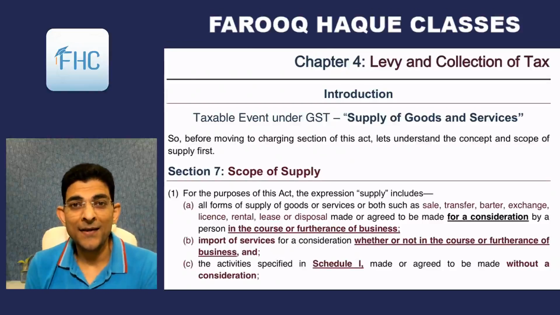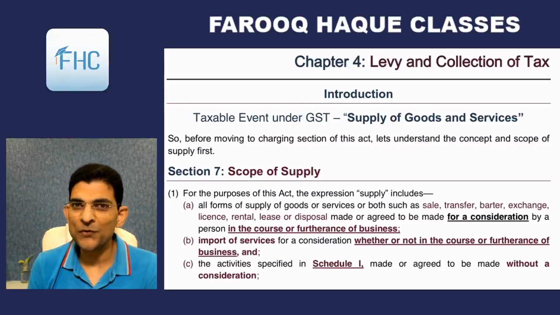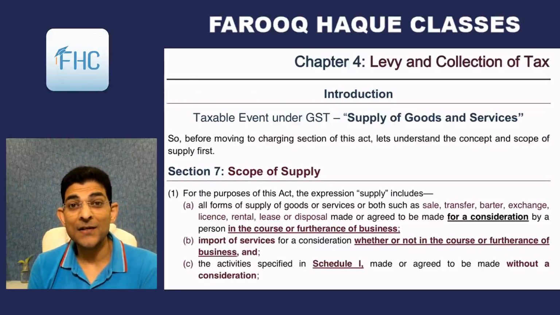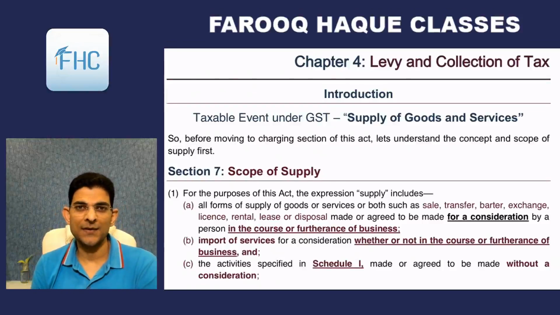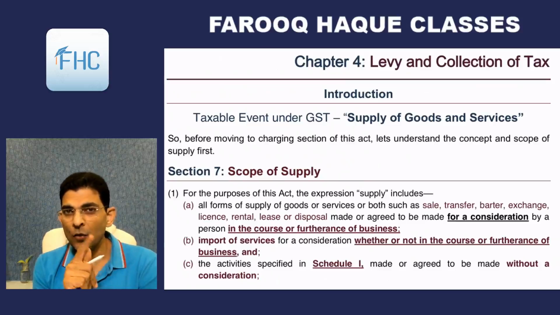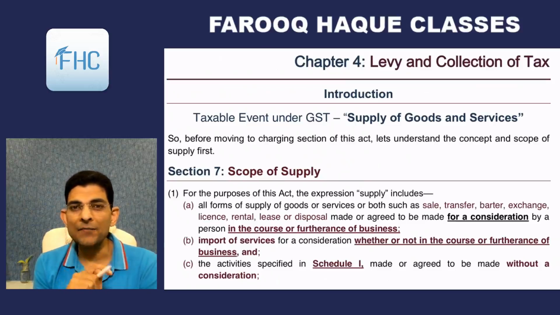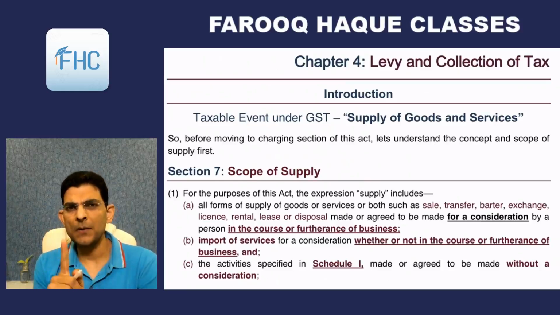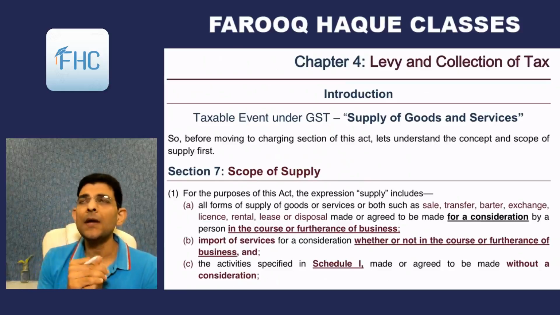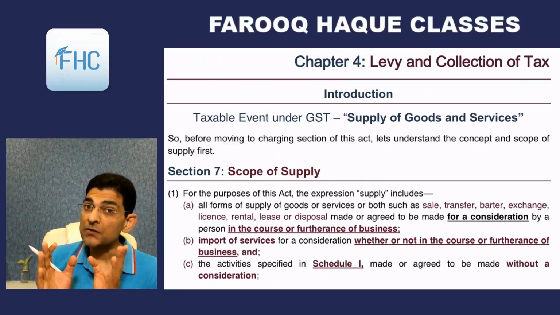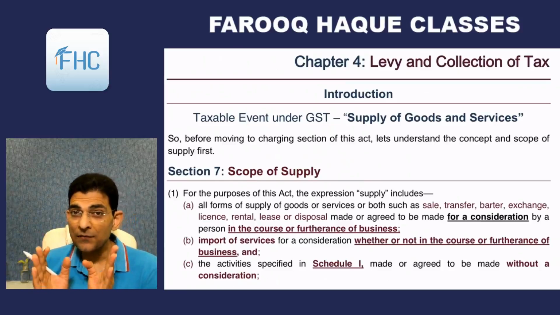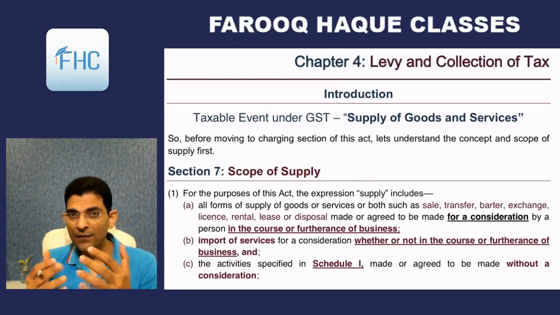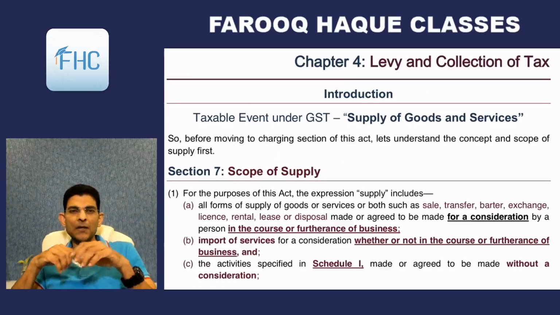Hello everyone. Now we'll start with the most important chapter, and that is levy and collection. And as you know, levy of any indirect tax is on an event. Levy of every indirect tax, whatever it may be, nowadays it is GST, is on a taxable event. Event means happening of something, right?